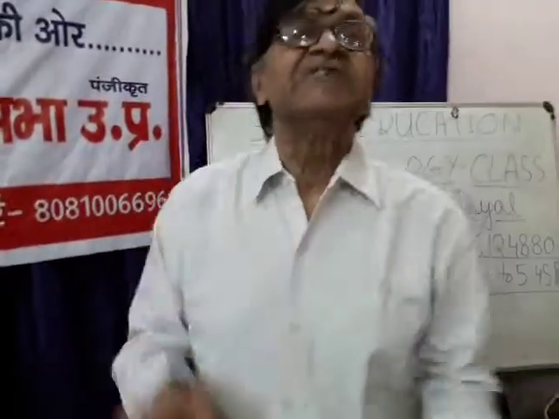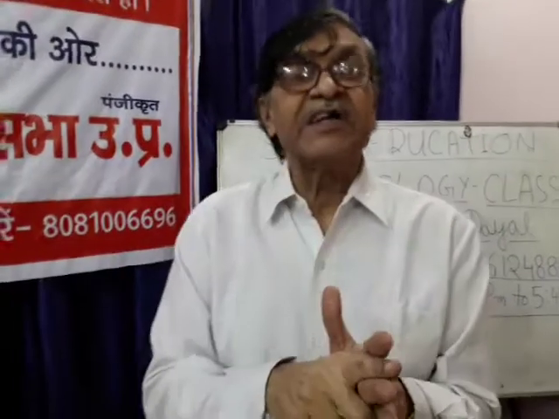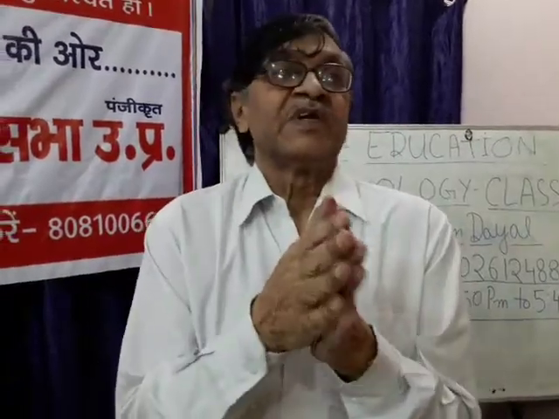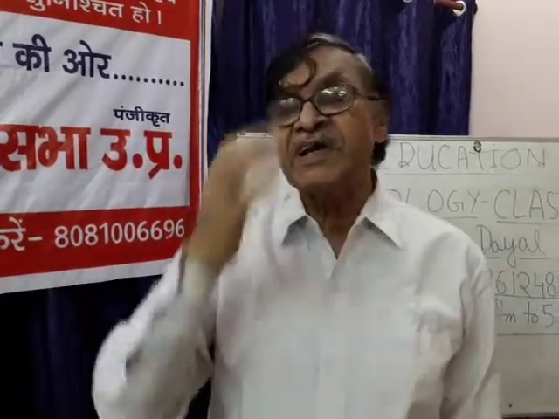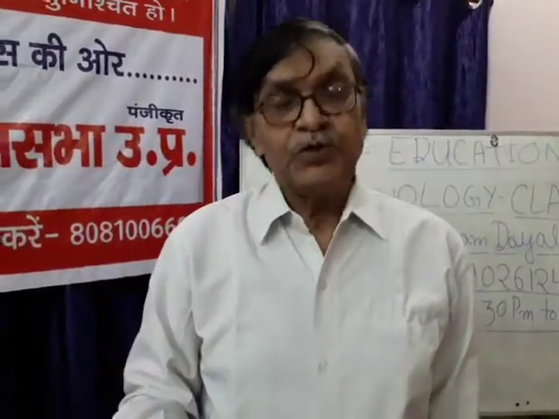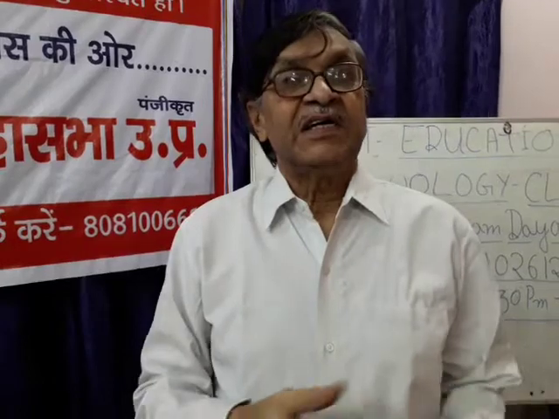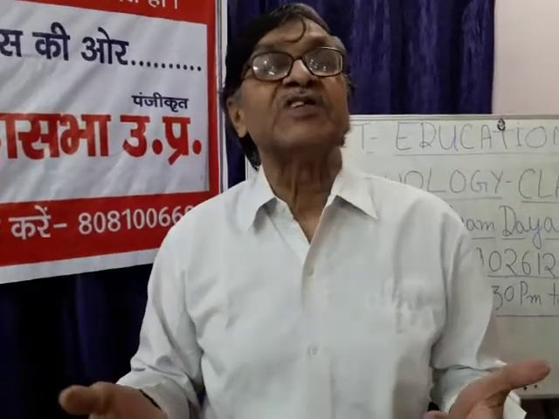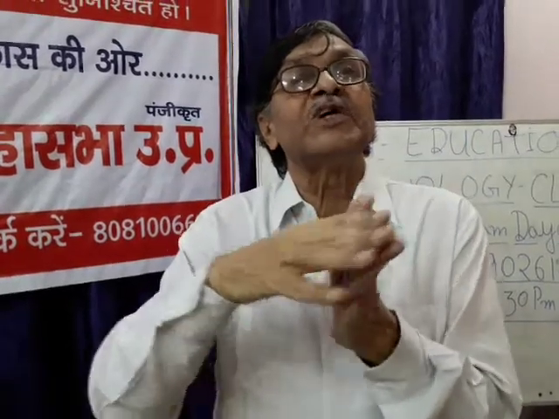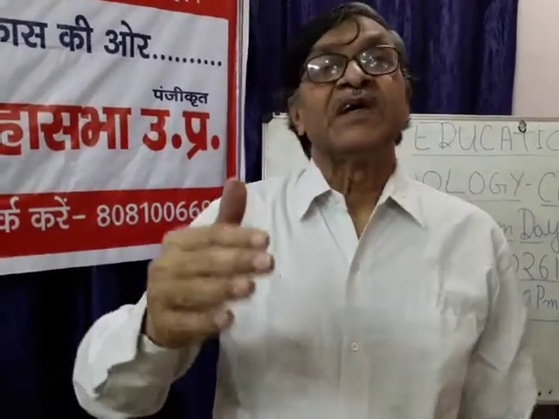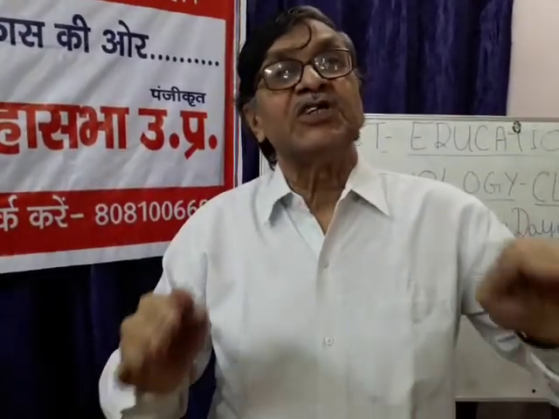This meiotic division is important because in a sexually reproducing organism, both male and female gametes unite with each other. If there had not been meiosis, then in each generation the chromosome number would have doubled. That will lead to polyploidy. But here, every time the chromosome number is reduced to half in each gamete.